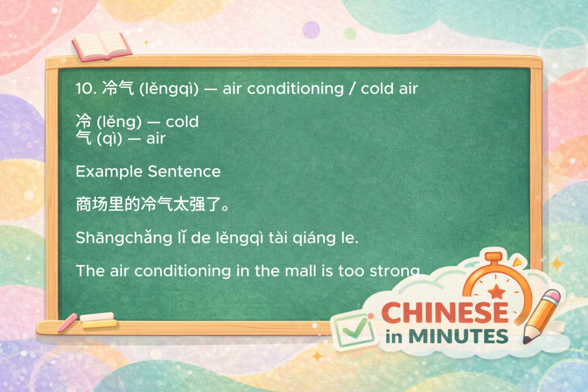The last word is 冷气. 冷 means cold, and qì means air. So the literal meaning is cold air. In many Chinese-speaking regions, especially Taiwan and Southeast Asia, people also use lěngqì to mean air conditioning. For example, 商场里的冷气太强了 means the air conditioning in the mall is too strong.